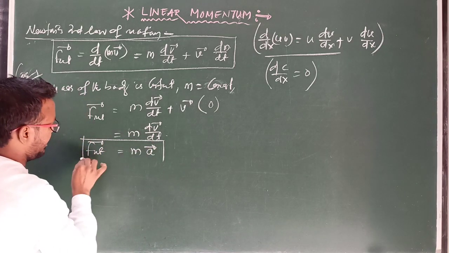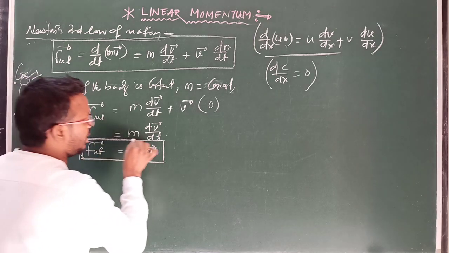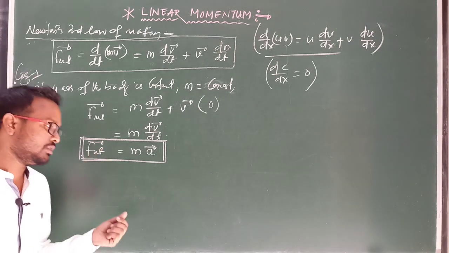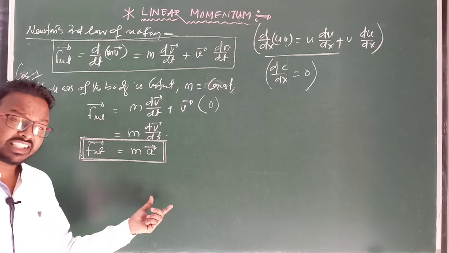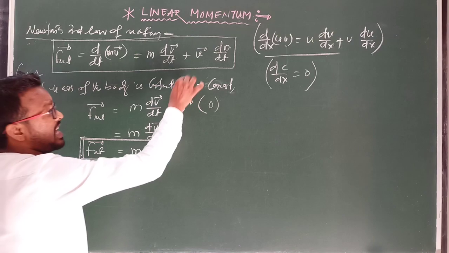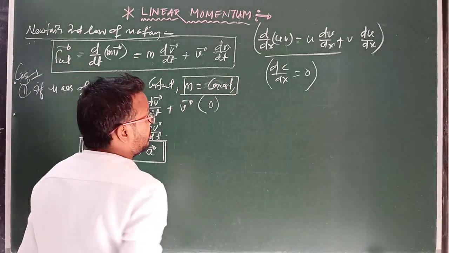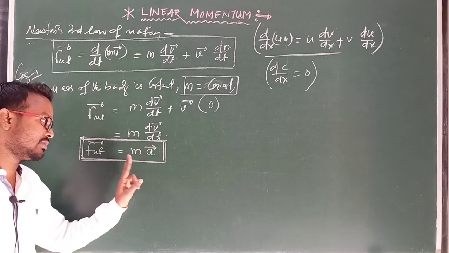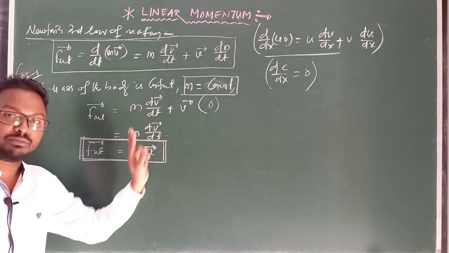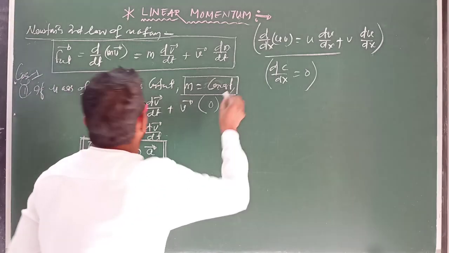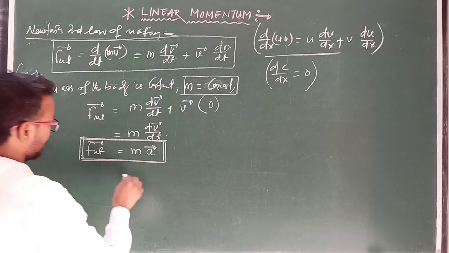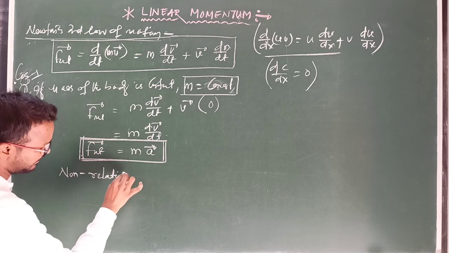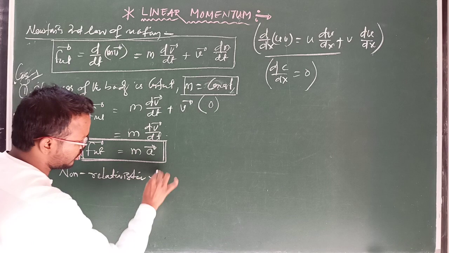This is one important case where the mass of the body is constant. At that time, the net force acting on a body is equal to mass into acceleration. But you have to remember here that mass is a constant quantity. So in this chapter we will deal with this formula F equals mass into acceleration, where the mass of the body is constant, and this case is known as non-relativistic motion.